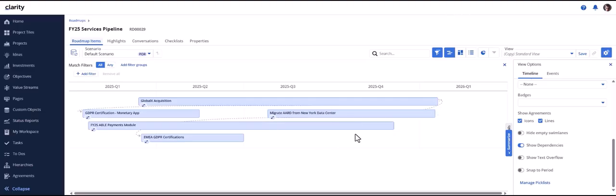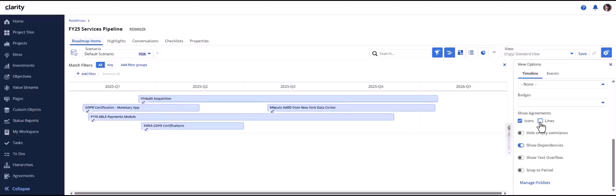If only one checkbox is selected, that is either icons or lines, agreements will be displayed according to the selected visualization. Now when we click on lines and disable it, lines will not be displayed. If we remove both, then no agreements will be displayed.